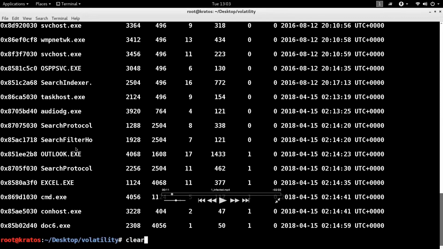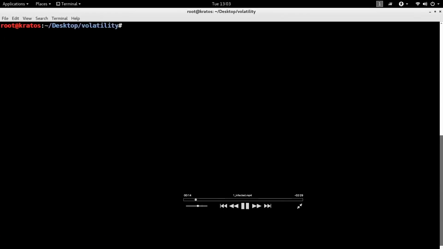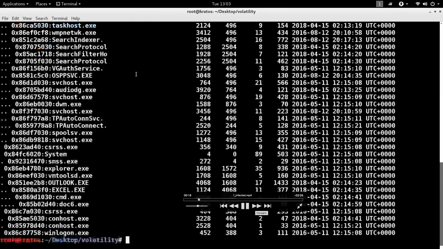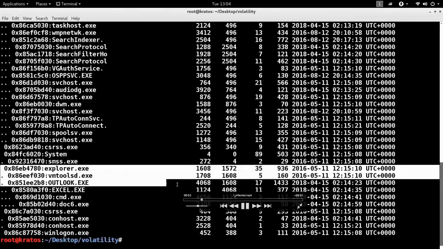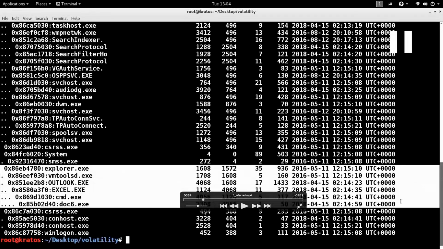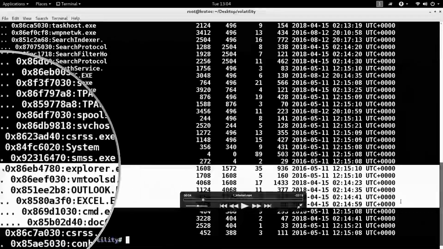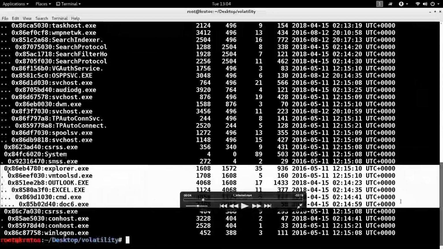But even though the process listing gives you an idea, it does not tell in this case what really happened. So there is another plugin in Volatility called pstree. What pstree does is it shows you the parent-child relationship. In this case, notice here, the child process is indented to the right. For example, you see explorer.exe is the parent, and it started two processes, vmtools.exe and outlook.exe. My focus is Outlook because that's what I'm looking for at this stage.